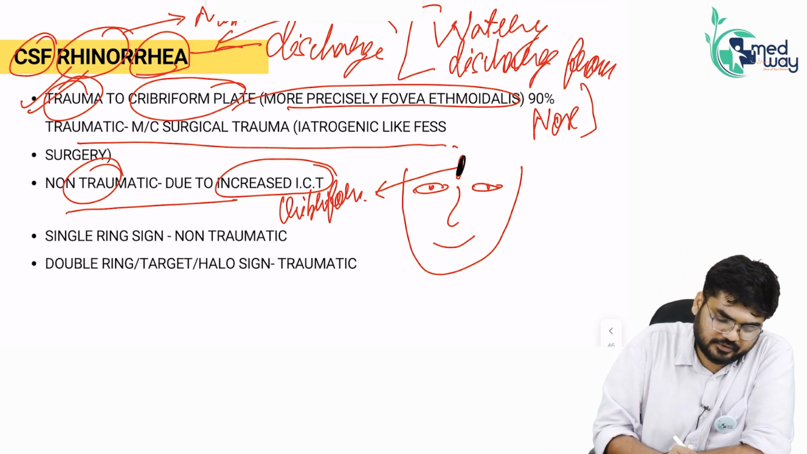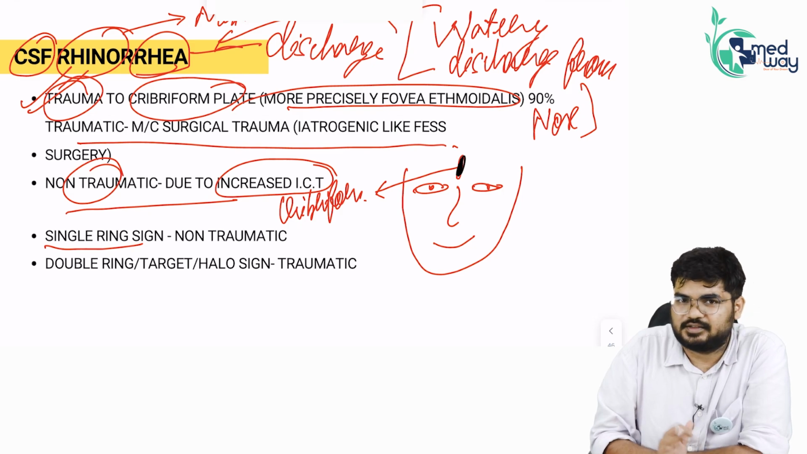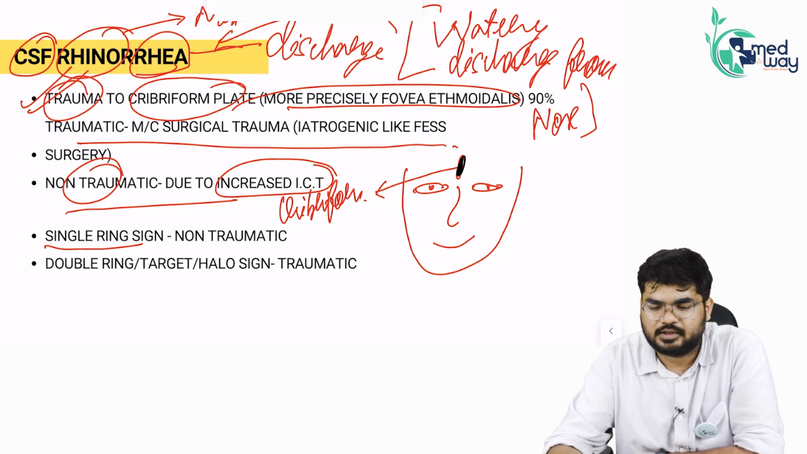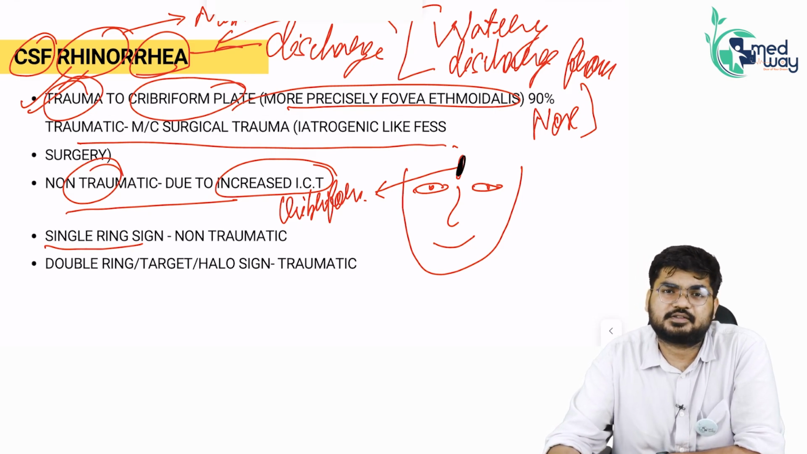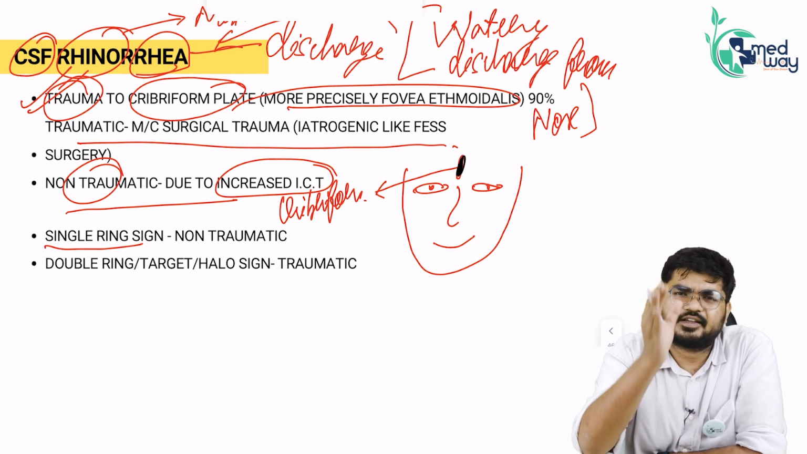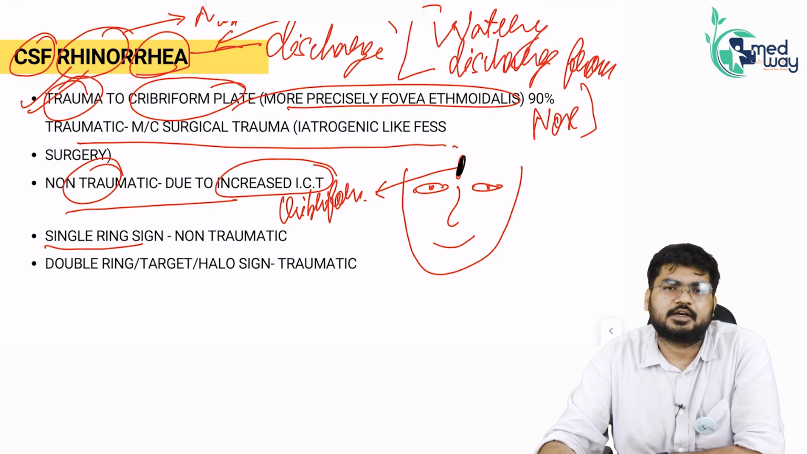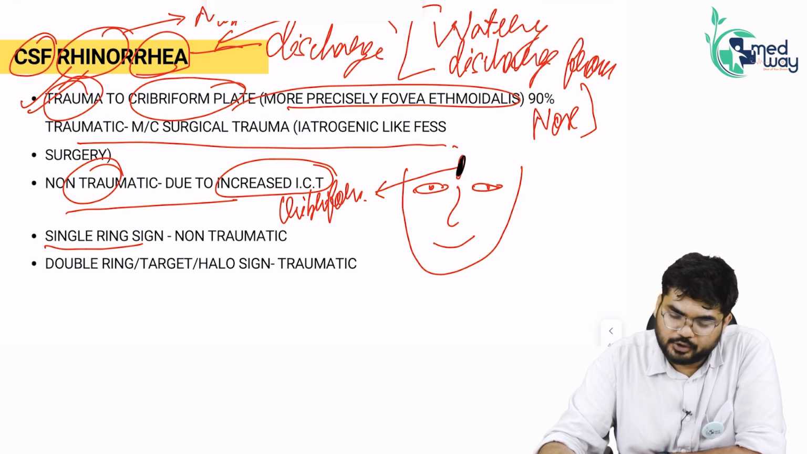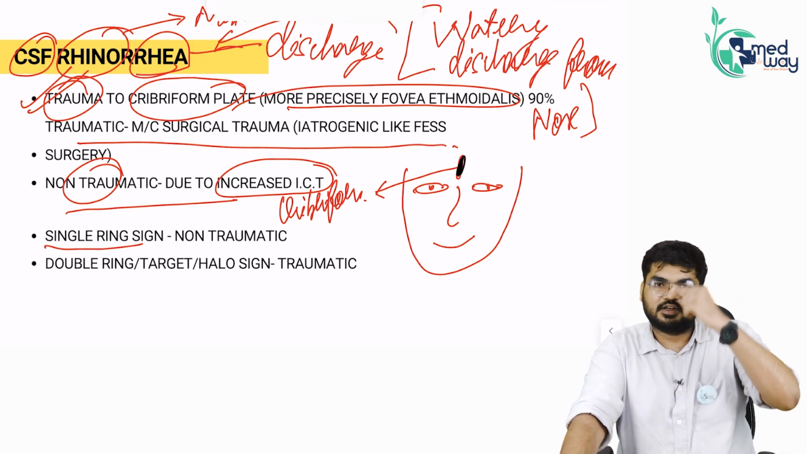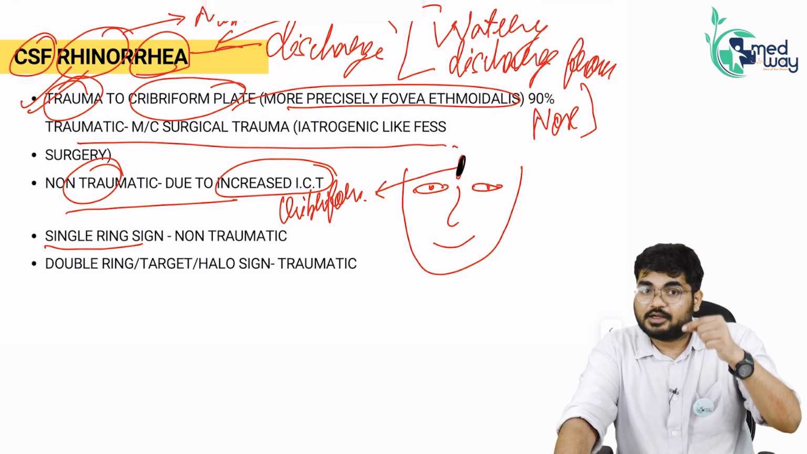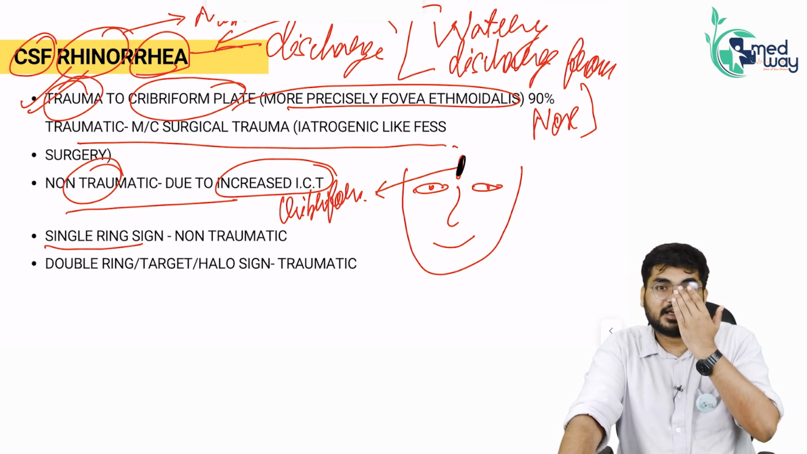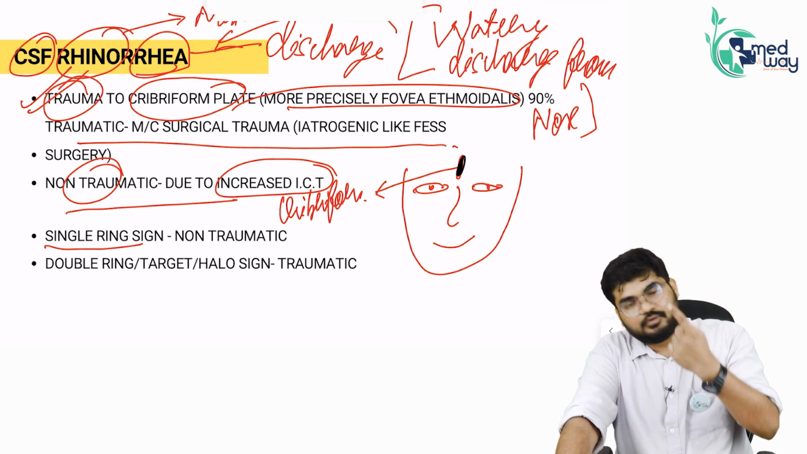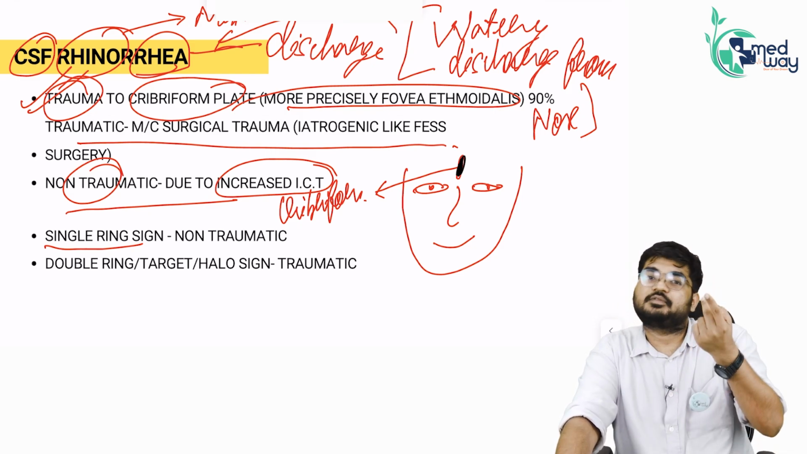Fine. There is a single ring sign, single halo sign seen in non-traumatic CSF rhinorrhea, but we won't be focusing on that non-traumatic part that much. The important part is, please try to understand, traumatic CSF rhinorrhea. In traumatic CSF rhinorrhea, don't you think because of trauma, CSF will come out, but blood will also come out along with the CSF? Because trauma has happened, na? Because of trauma, CSF will come out, but along with that, blood will also come out.